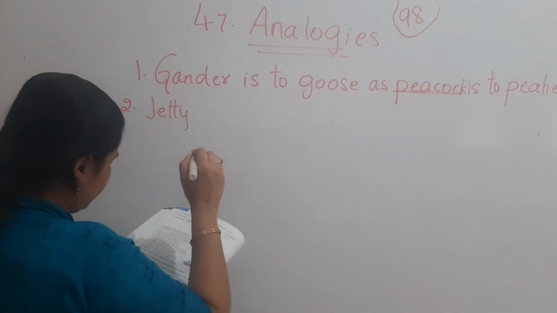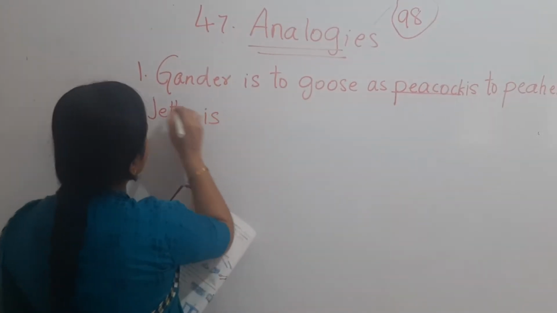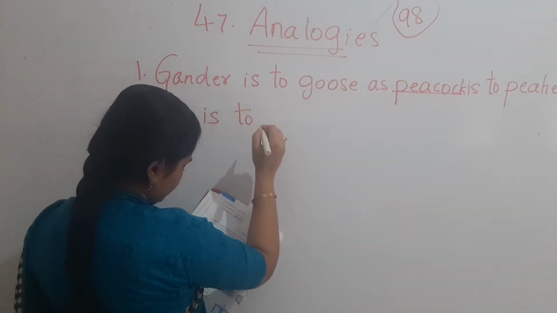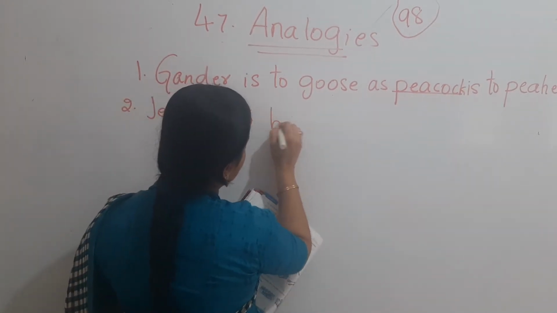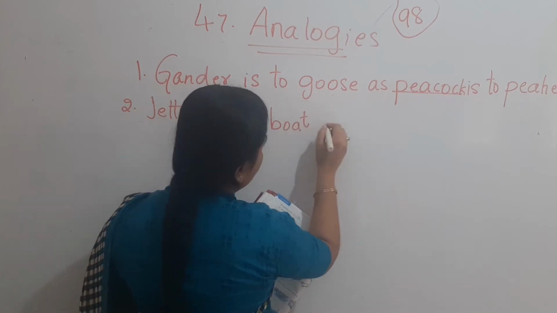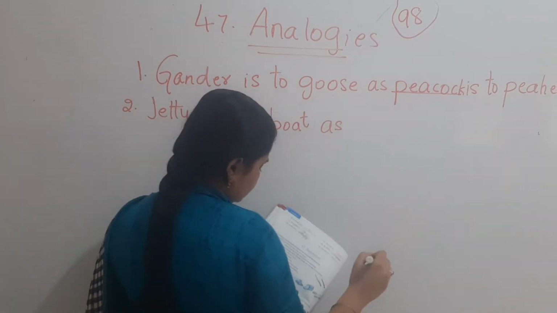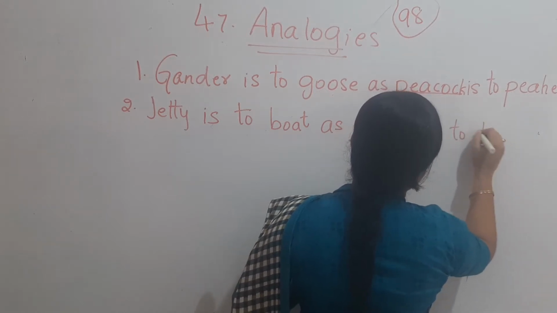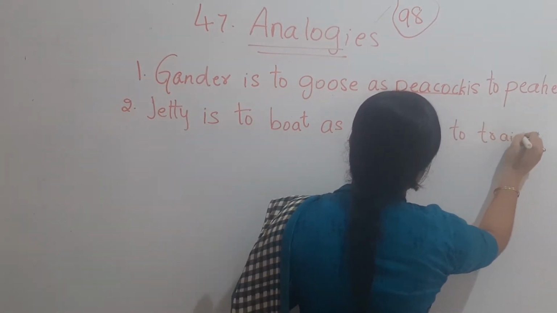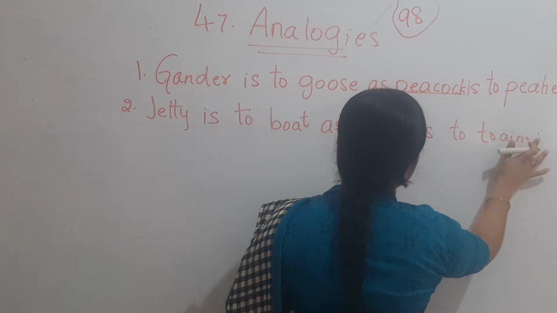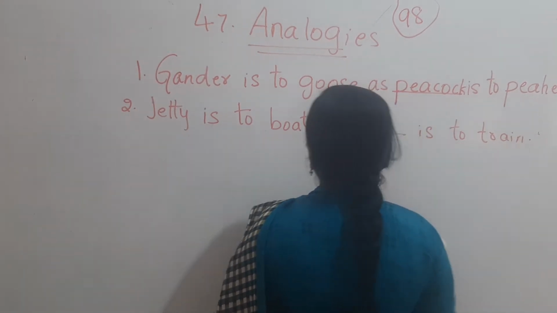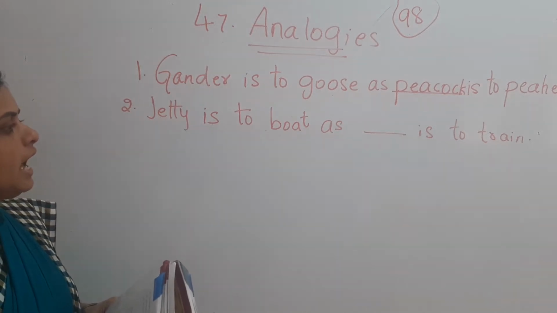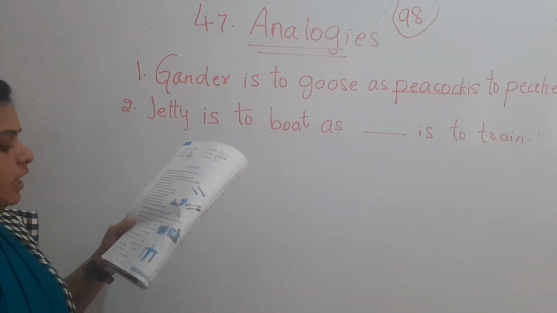Jetty is to boat as dash is to train. Yes, dash is to train. Okay, very good. Jetty is to boat as dash is to train.